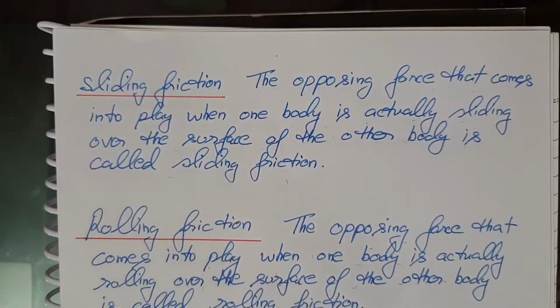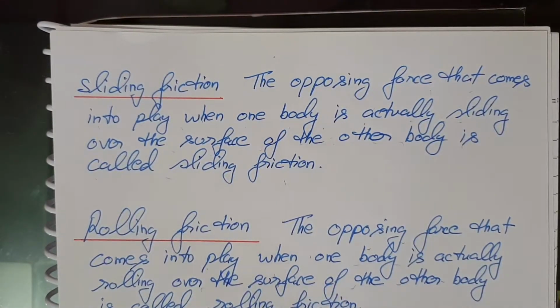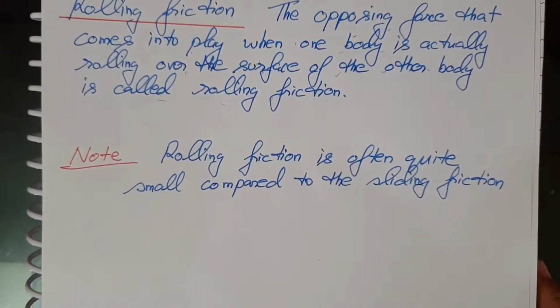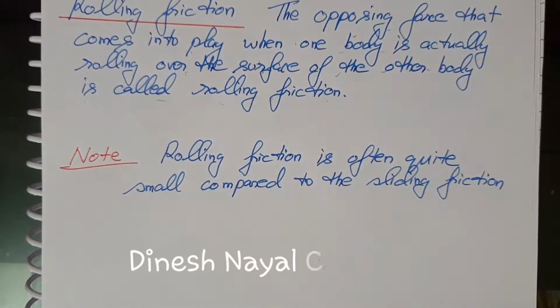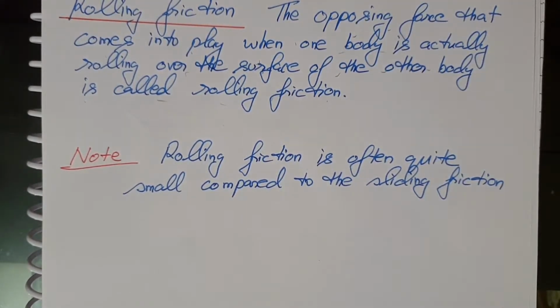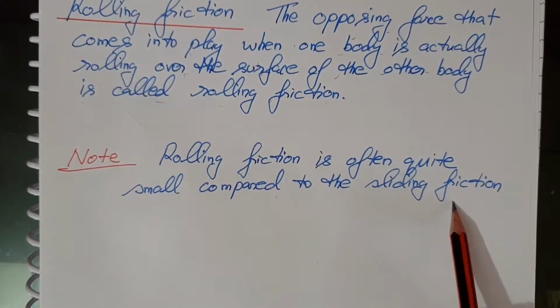Sliding friction and rolling friction. Now, a point to note is that rolling friction is often quite small as compared to the sliding friction. Why? Because if you consider the wheel which is rolling on the surface, the velocity of the point of contact on the wheel with respect to the floor remains zero at all times, although the center of the wheel moves forward.